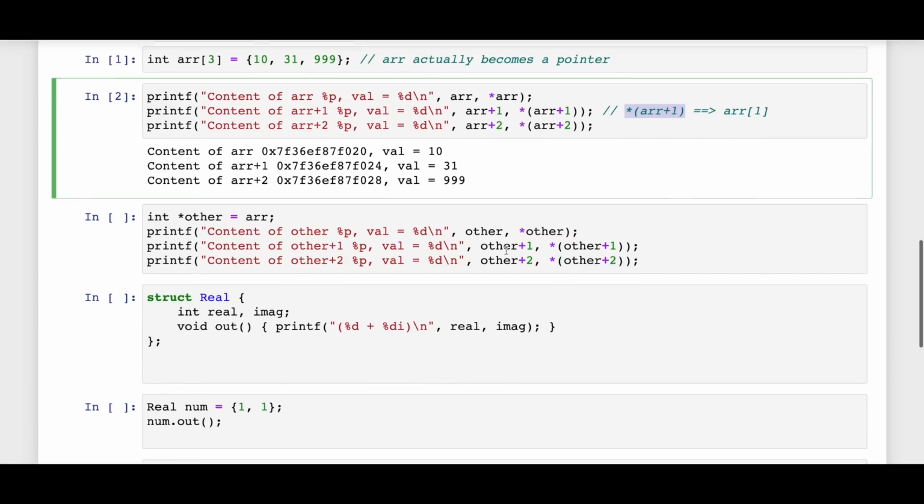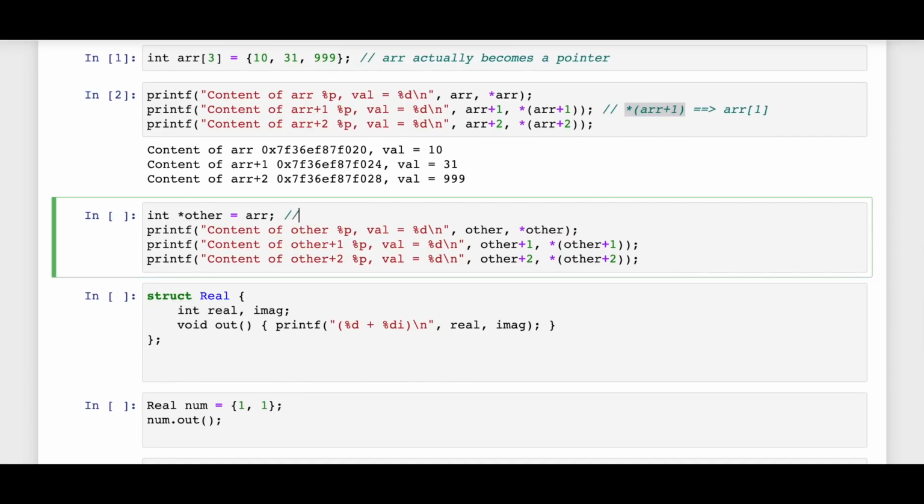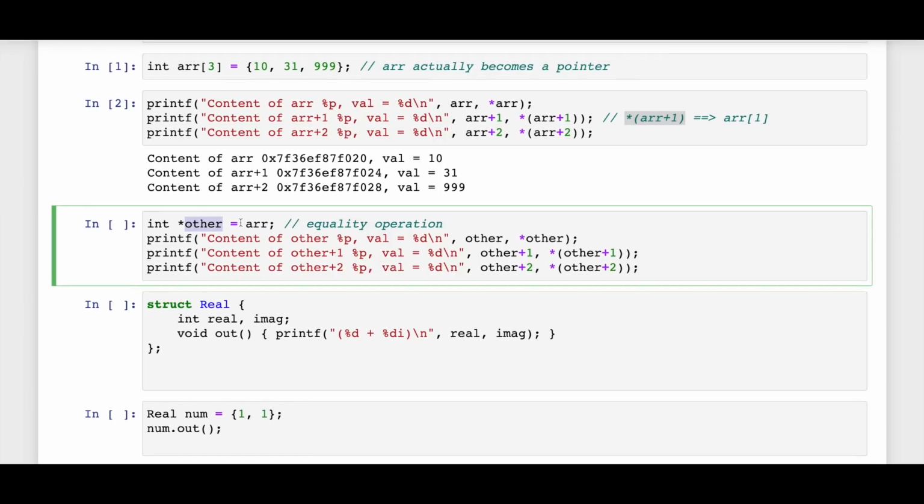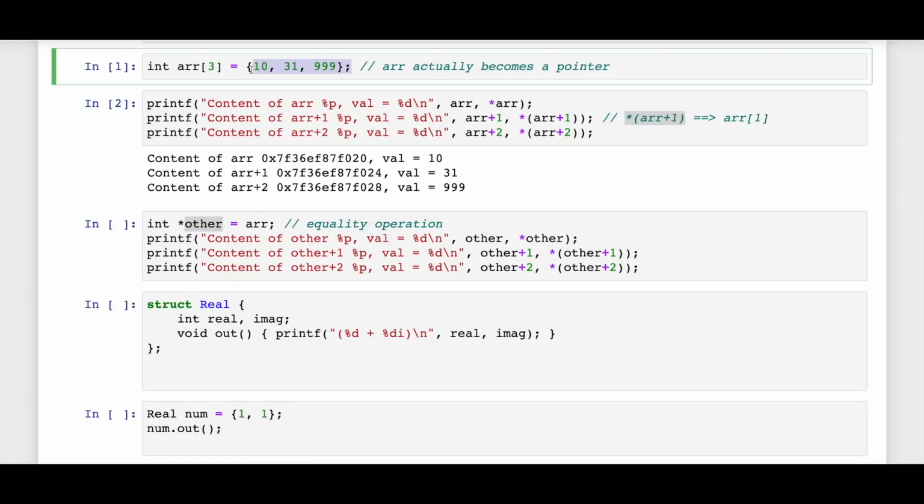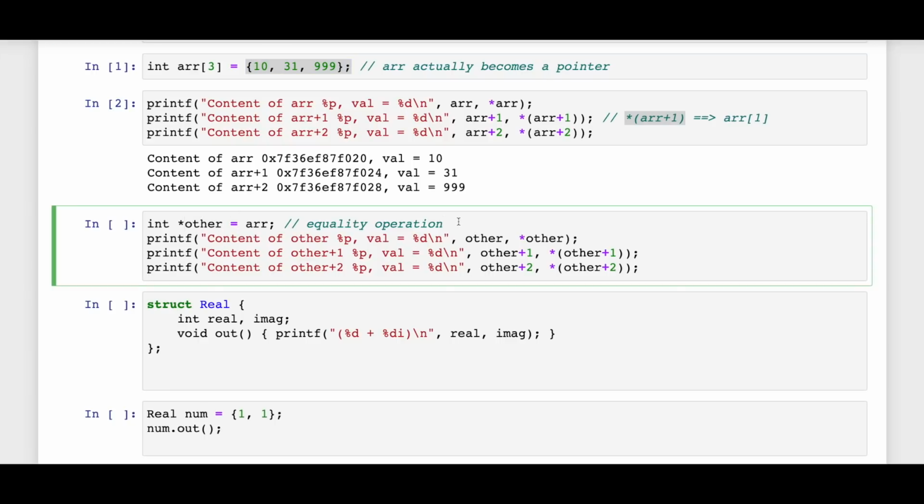Now moving forward, I also want to discuss the equality operator on pointers. So let's say you have some pointer and you do an equality operation on that. Over here, I'm declaring another pointer, which is named other, and I'm using the equality operator on my array pointer. So what will happen? How much time will it take? Will it take time to copy all these 3 elements? What do you think? Now the answer for that is very simple.